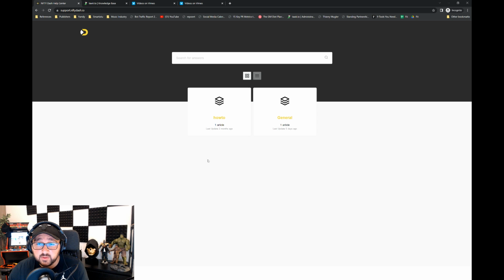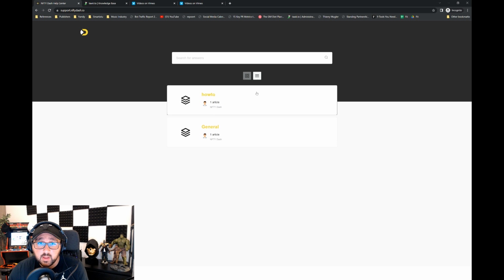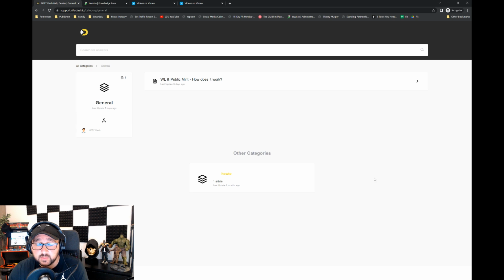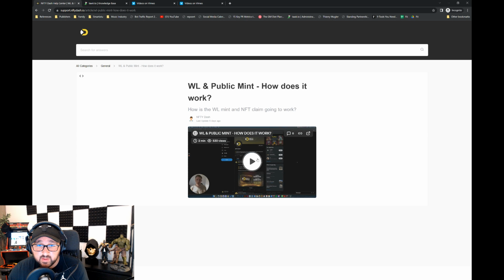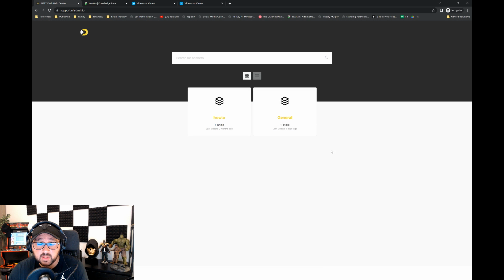The platform is very straightforward. All you've got to do is go to support on NFTY-Dash.io. You'll see the categories that we've created. You can view it in this way, or in that way. All you've got to do is choose a specific category, and you'll see all the articles that have been written on that particular category. You click on one, and you'll read more about it. In that case, we've uploaded the video done by Liam, NFT Zerk, on the whitelist and public mints. And that's pretty much how straightforward the platform is.